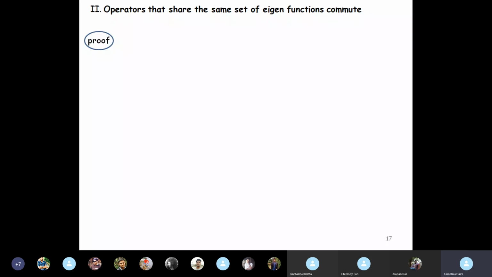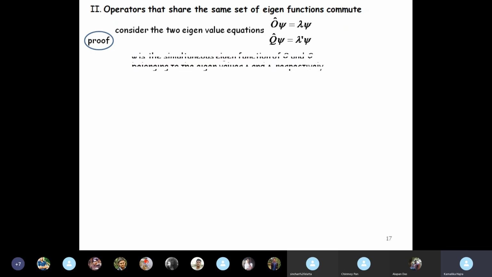Again, the proof is similar. We now consider two eigenvalue equations: O psi equal to lambda psi and Q psi equal to lambda prime psi. Which means that we are starting off with two operators which share the same set of eigenfunctions with different eigenvalues lambda and lambda prime.